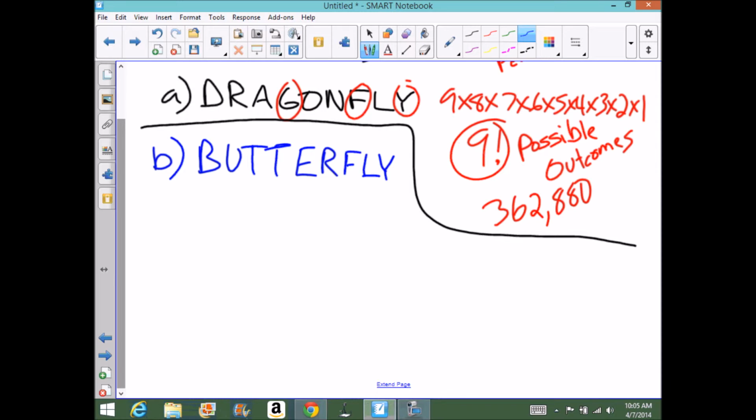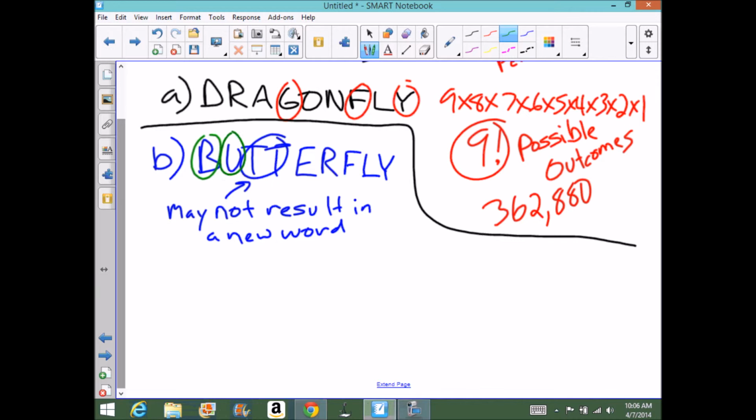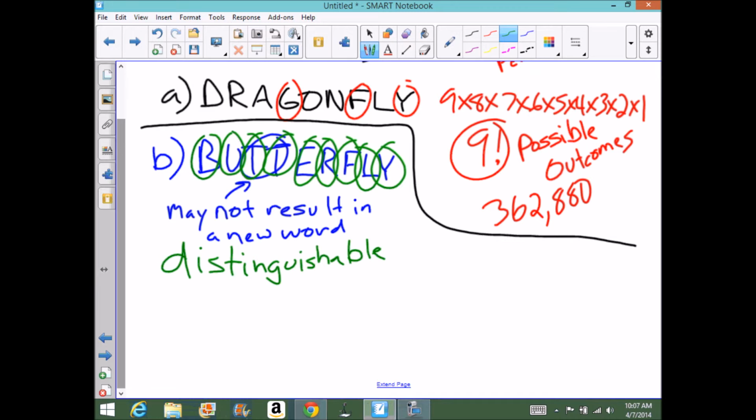However, if I use the word butterfly, I have 2 letters, T and T. Now that may not result in a new word. In other words, I might choose the first T and then the second T, and then on our next word we might choose the second T and then the first T. So I can respell the word butterfly by choosing the second T and then using the first T second. So it's not distinguishable, and what we're looking for is distinguishable words. In other words, I can get the same combinations.